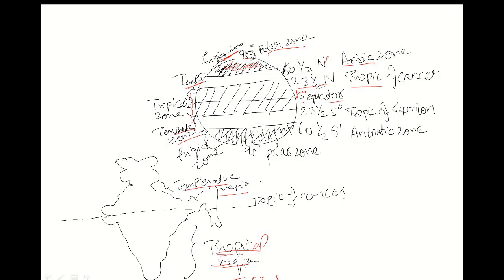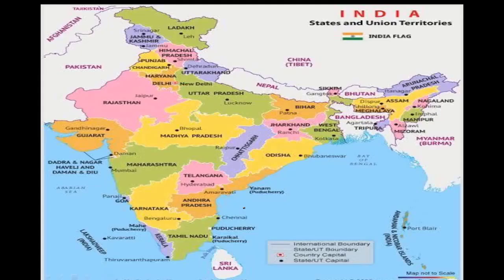Okay, so that is why there is a difference in vegetation, soil type, and everything. And even the north faces extreme temperatures, that is extreme summer and extreme winter, but not in the case of southern India. Southern India has a moderate type of climate. Remember this much. See, this is the new political map of India.